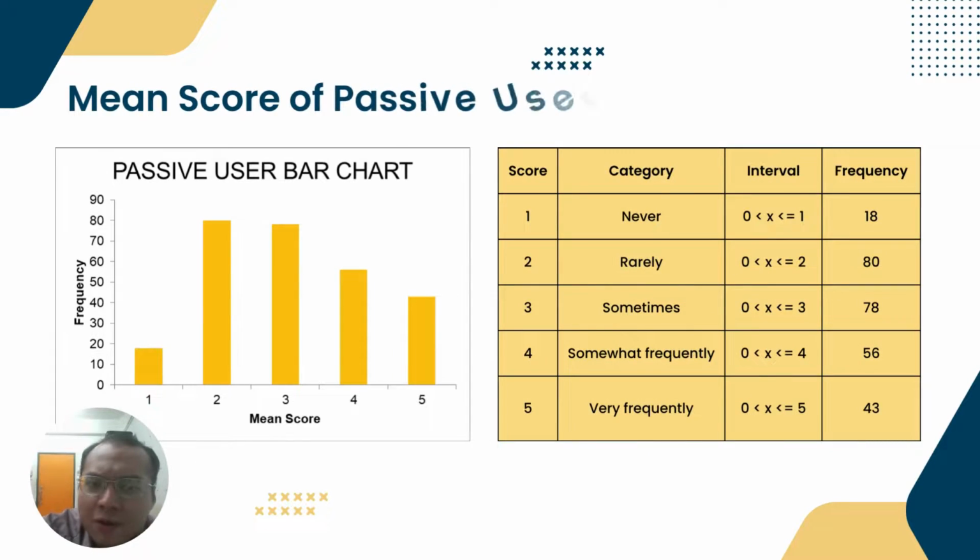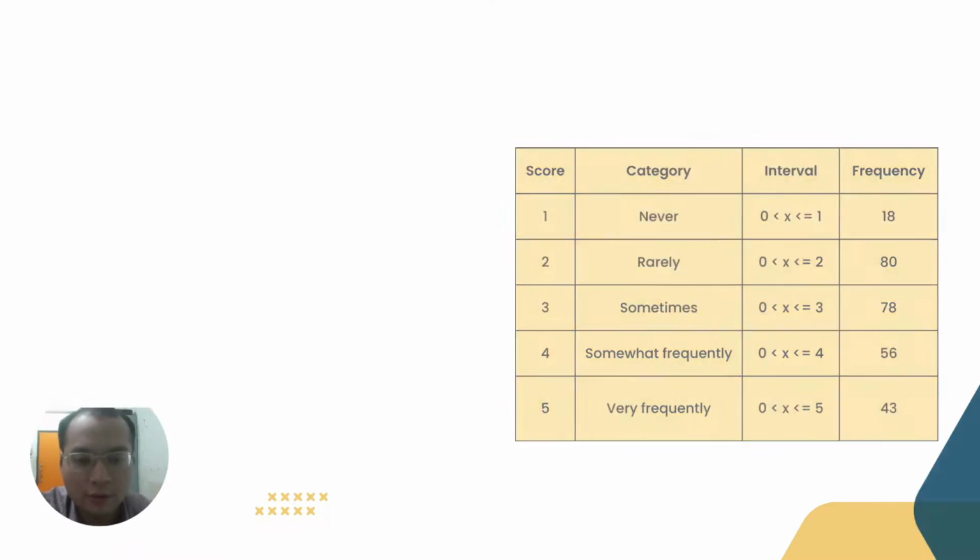Let's move on to the mean score of passive user. The data here, as shown in the bar chart, the maximum chose the score of 2 with 80 people choosing it, and the minimum chose the score of 1, which is the category never, with only 18 people choosing it.